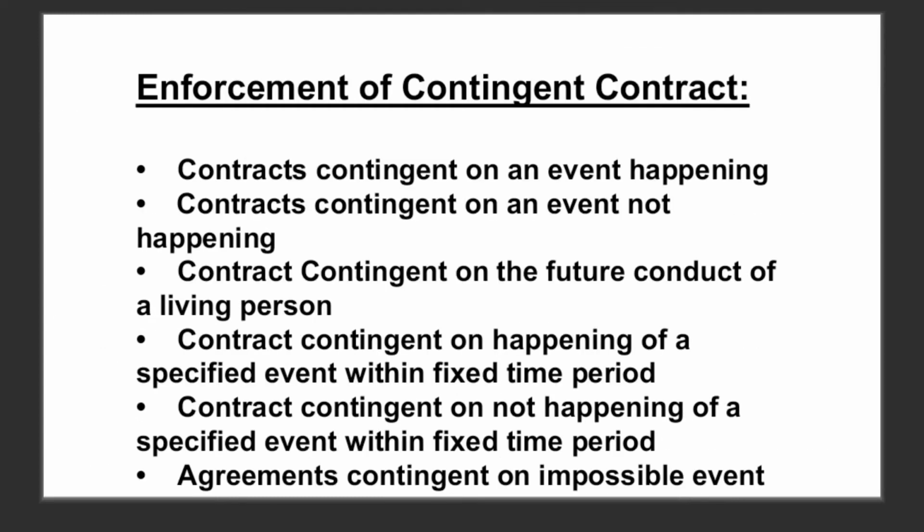So we are going to learn about the enforcement under 6 heads. You can see on the screen, the first is contracts contingent on an event happening. Secondly, contracts contingent on an event not happening. Thirdly, contract contingent on the future conduct of a living person. Fourthly, contract contingent on happening of a specified event within a fixed period of time. Fifthly, contract contingent on not happening of a specified event within a fixed time period. And lastly, agreements contingent on impossible event. Now let us understand all of this one by one.